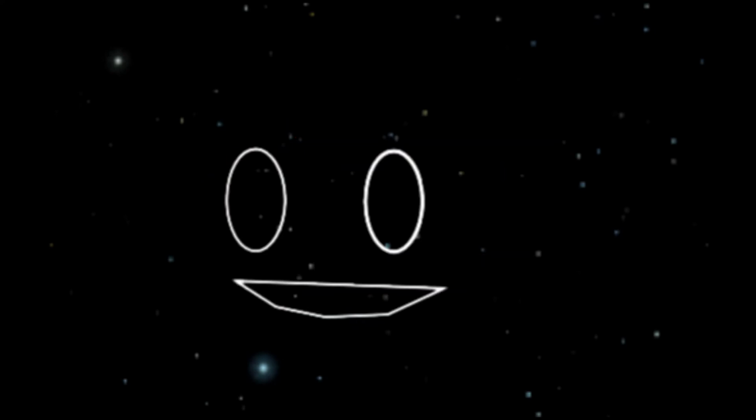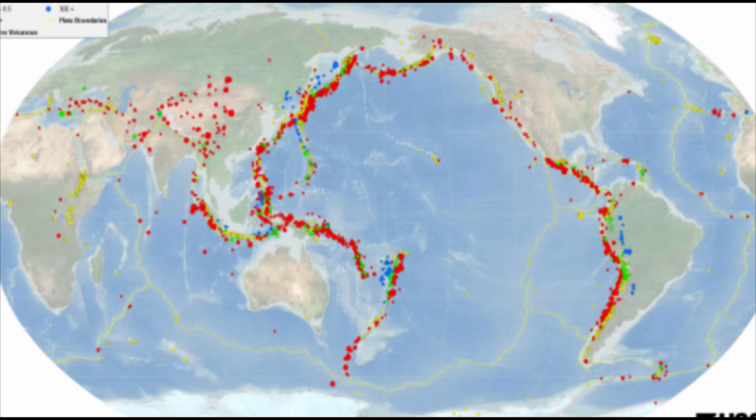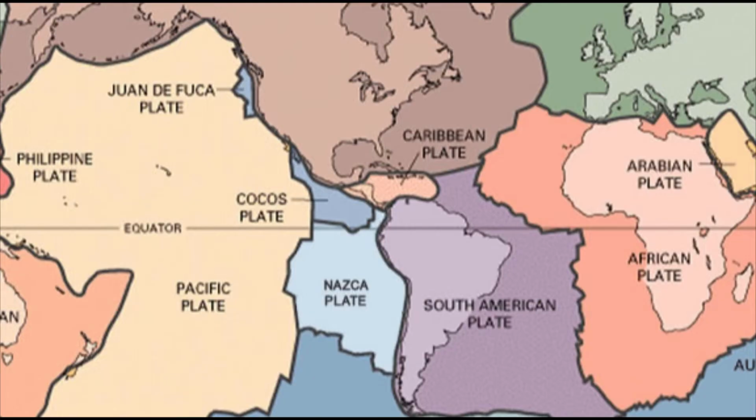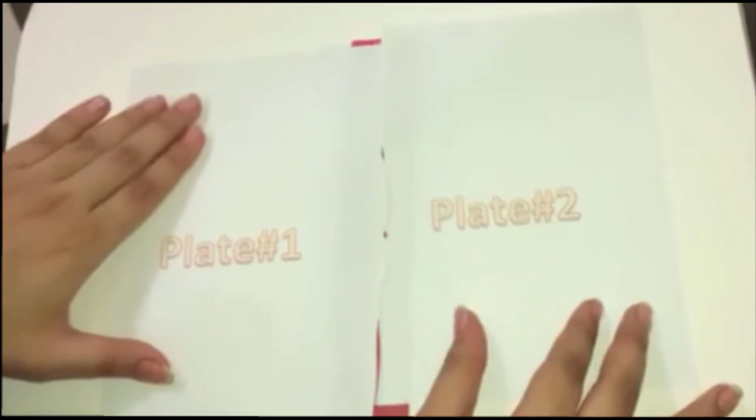Evidence number 3. We all love connecting stars in the night sky, forming an elephant, a heart, a smiley, but we don't need to look up, for if we trace the points of volcanic and earthquake activities on Earth, we'll form the plate boundaries. Transform boundaries are formed when two plates move past each other.